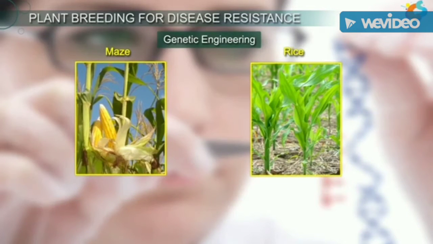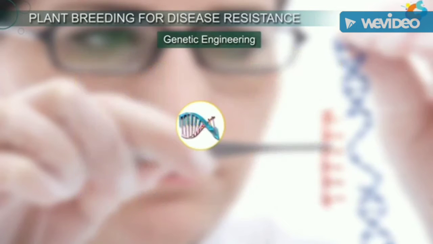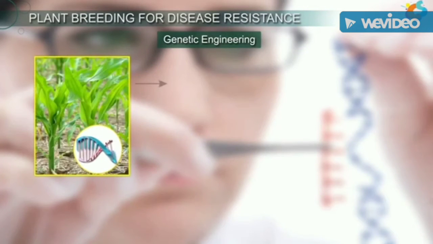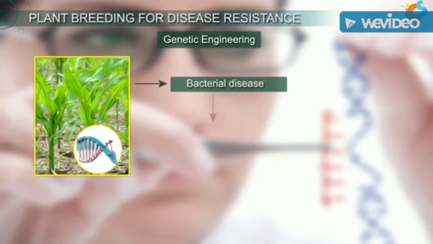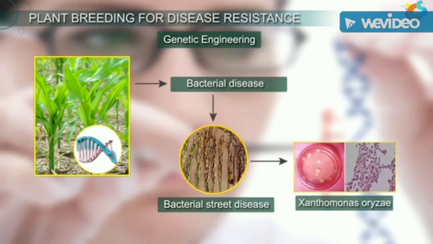For example, a resistance gene, Xa21, from a maize plant was incorporated into a rice plant by this method. This gave the rice plant resistance to a bacterial disease called bacterial streak disease, caused by a pathogen called Xanthomonas oryzae. Similarly, numerous other resistance genes can be incorporated into a single plant.